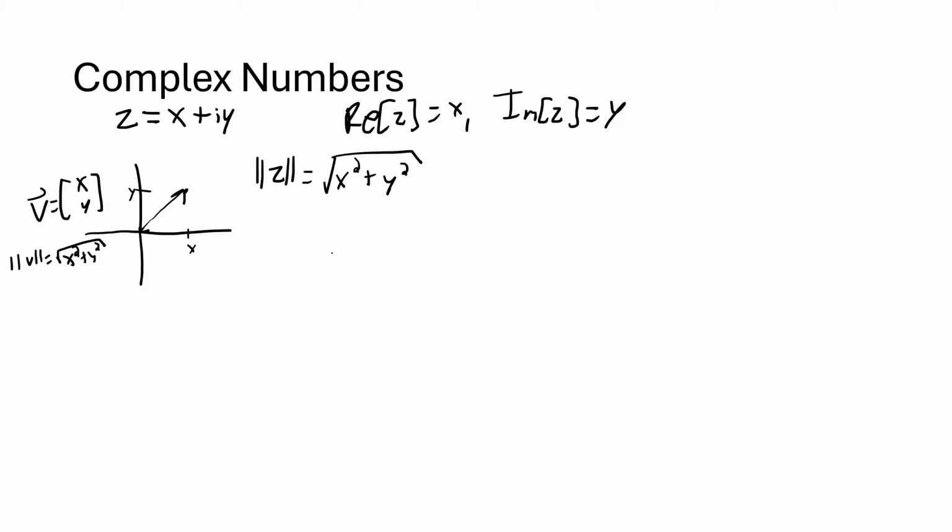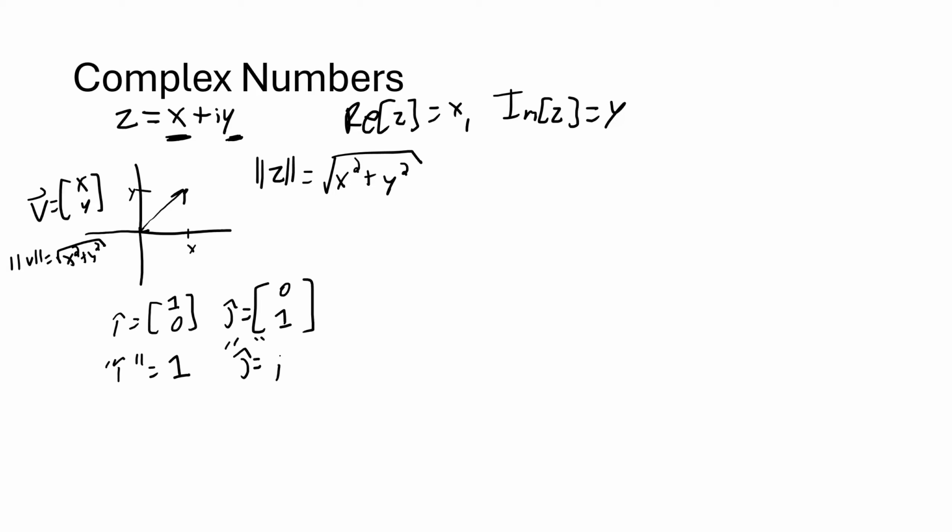Let's also note, I just want to mention that this should not be that surprising. You have a component x right here. Adding any real number to this number z, 5, 17, 28.3, can only change x. And adding any multiple of i to this number z, like 5i, 17i, 28.3i, can only change this part, y, which is the same idea that we had with the vector v here, where if you remember our i hat is equal to 1, 0, and our j hat was equal to 0, 1. Here, our 1 plays the role of i hat, and our i plays the role of j hat.